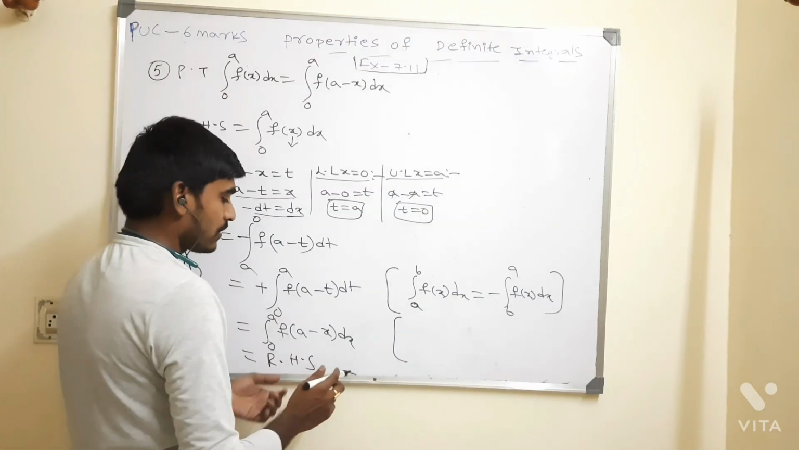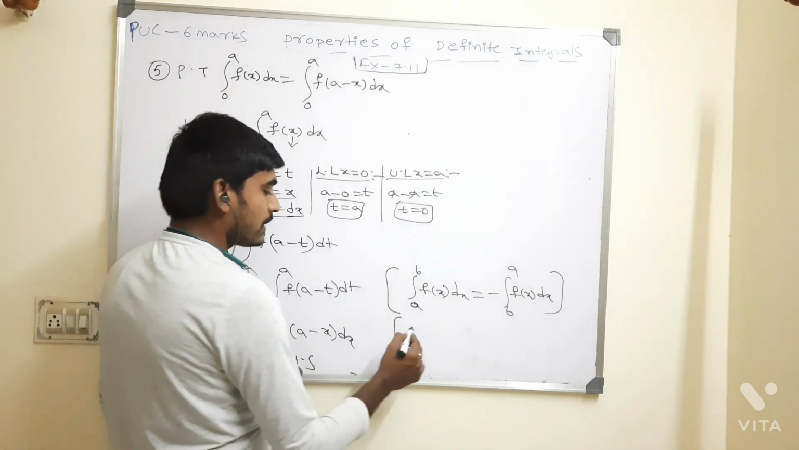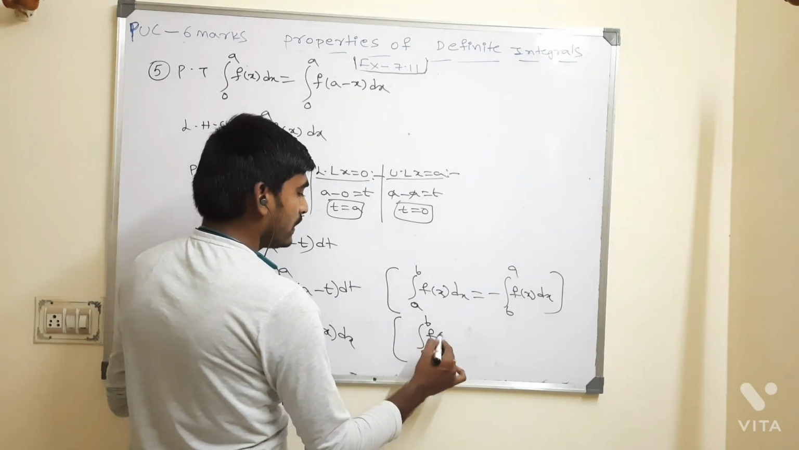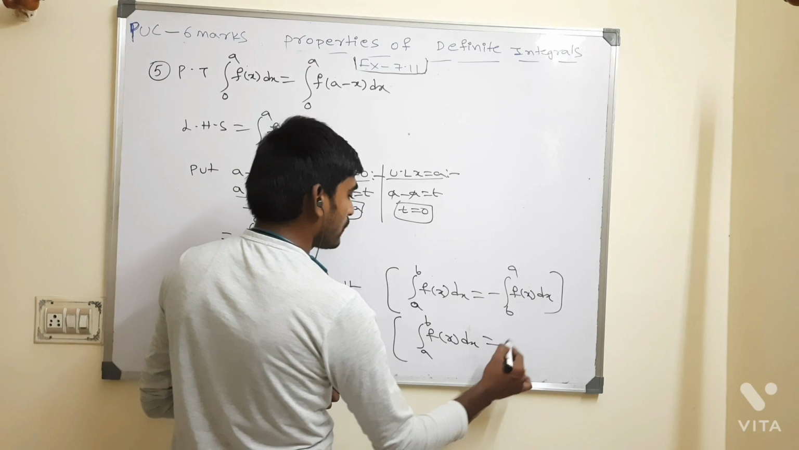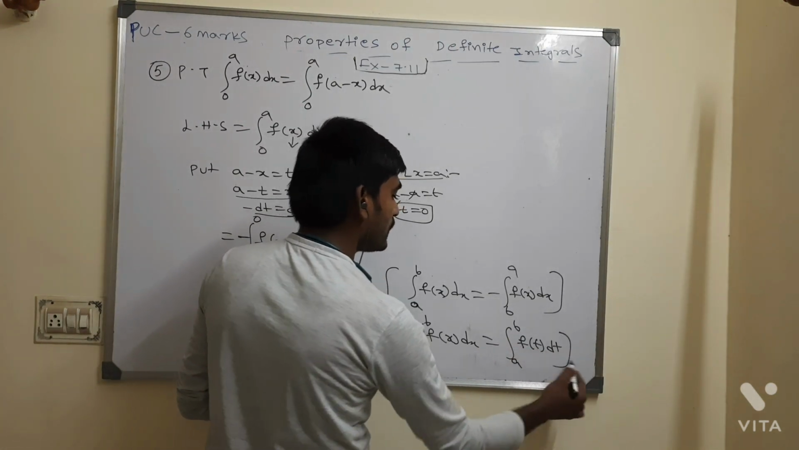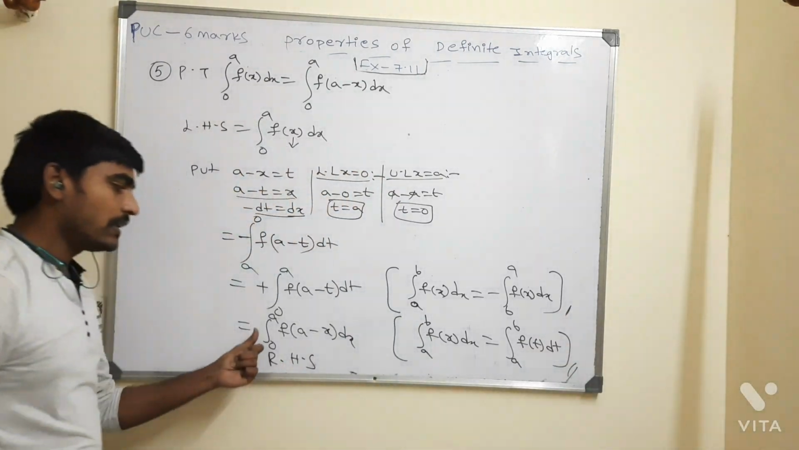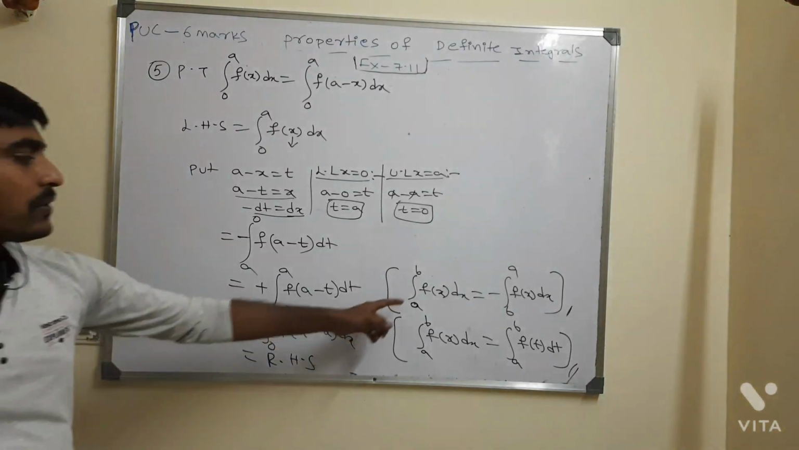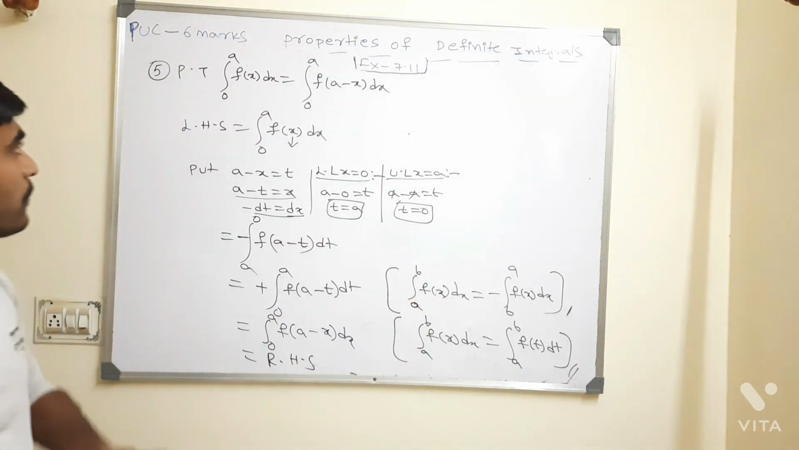Another property is what here? In place of t I can write it as x. That is, integral a to b f of x whole dx is equal to integral of a to b f of t dt. This is the thing I have, right? So we can do like this. So I am using these two properties.